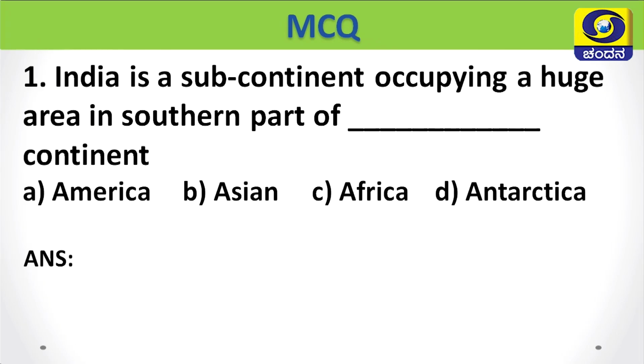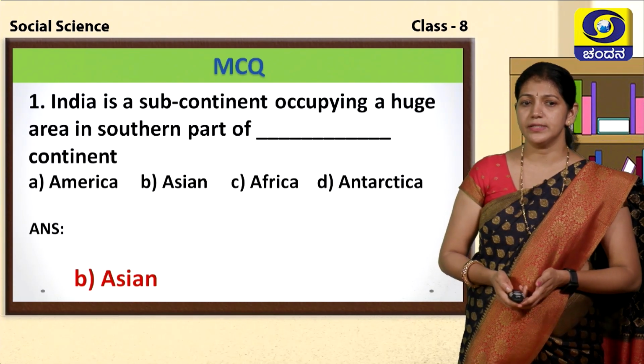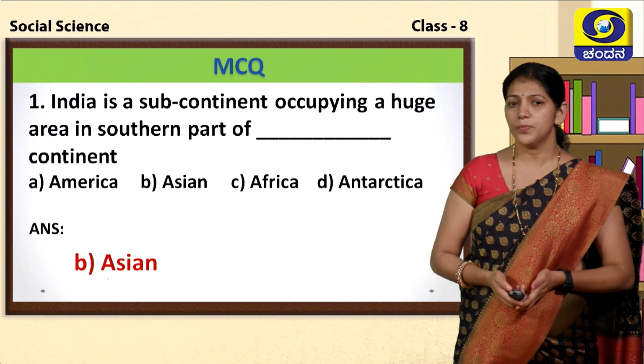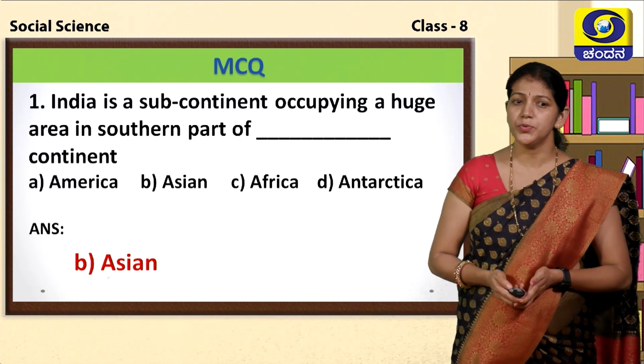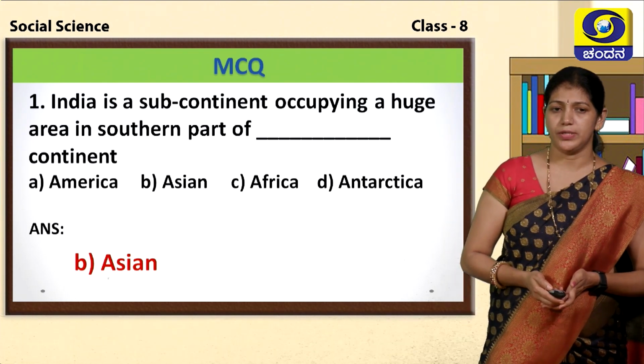Dear students, I have given four options for you. You select any one answer. First option, America. Second, Asia. Third one is Africa. And fourth one is Antarctica. Yes, children, your answer is correct. B, Asia. India is a subcontinent occupying a huge area in the southern part of the Asian continent.